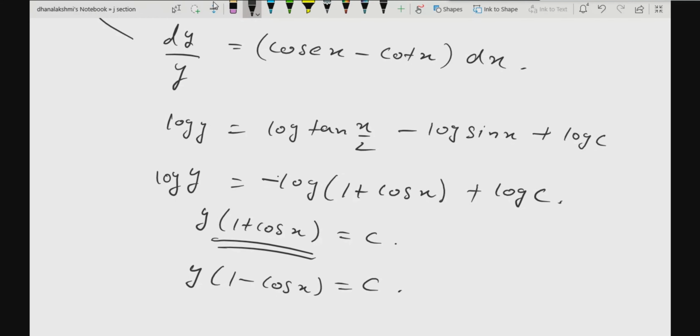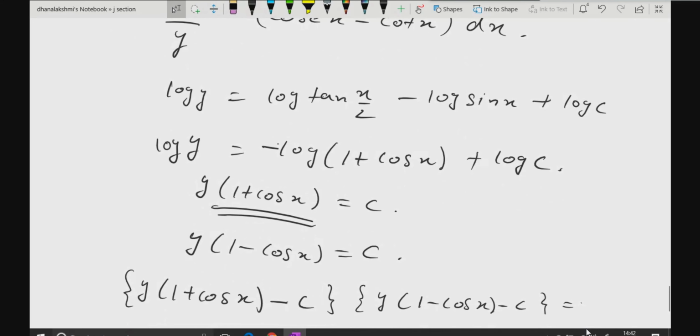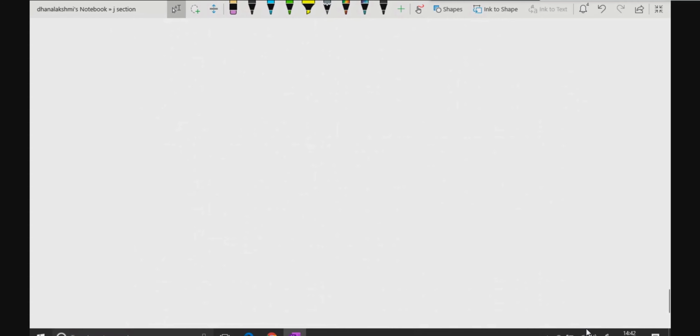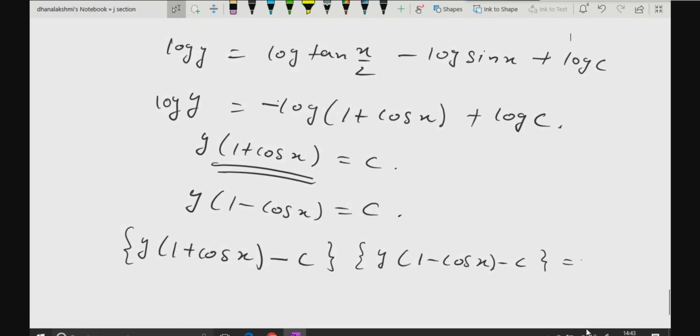The final required solution will be y into 1 plus cos x minus c, into y into 1 minus cos x minus c, is equal to 0.